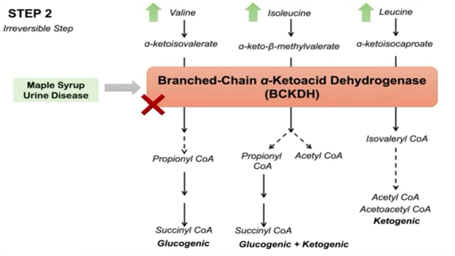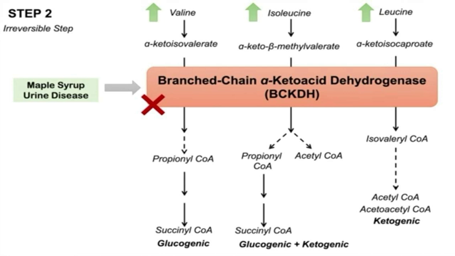In the second step, an enzyme called branched chain alpha ketoacid dehydrogenase, BCKDH, converts these 3 alpha keto acids into propionyl CoA, acetyl CoA, and isovaleryl CoA respectively. It is a complex enzyme and this is an irreversible process. These metabolites are further processed into other metabolites in the TCA cycle. This is the case in normal condition.